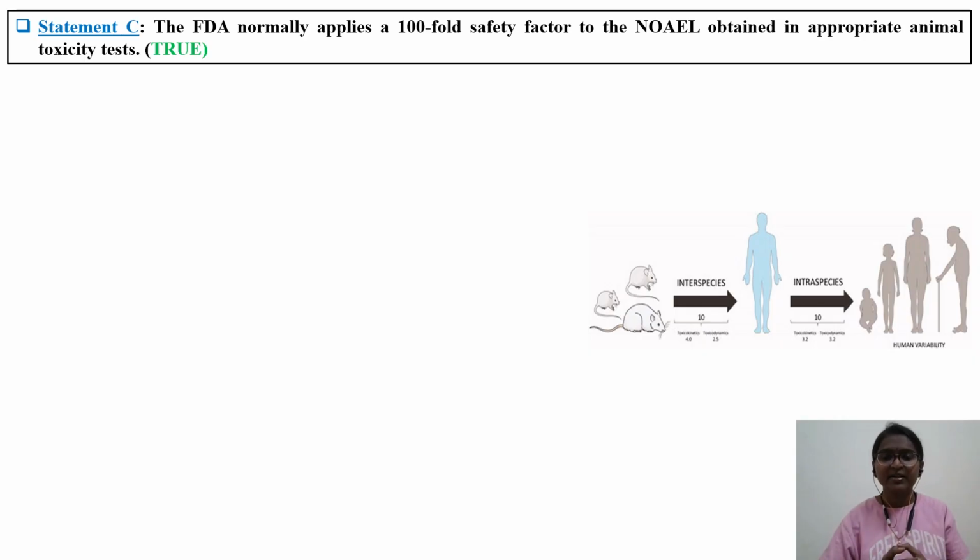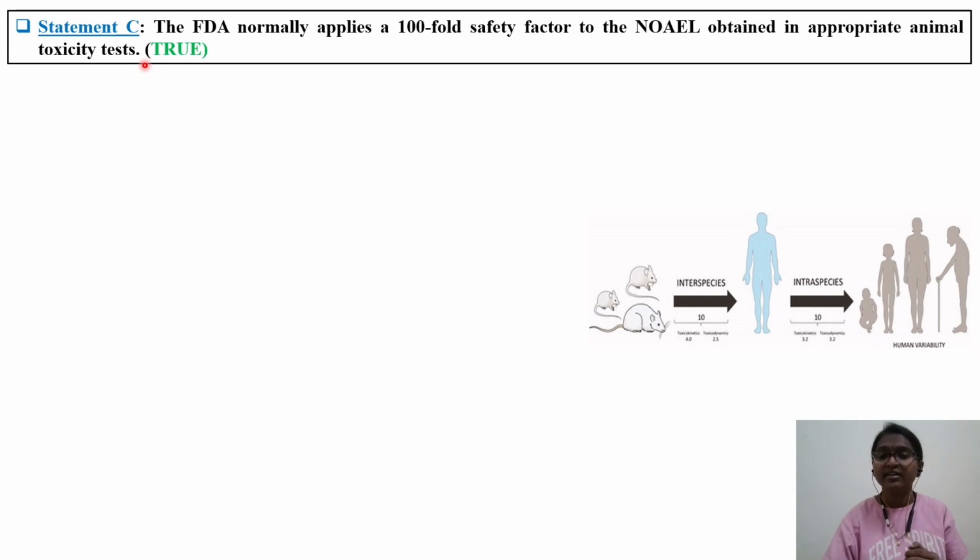Next, we'll see statement C. What is statement C? The FDA normally applies a 100-fold safety factor to the NOAEL obtained in appropriate animal toxicity studies. Yes, this is particularly for food additives. The uncertainty factor, the correction factor with respect to the NOAEL, you have to use 100.